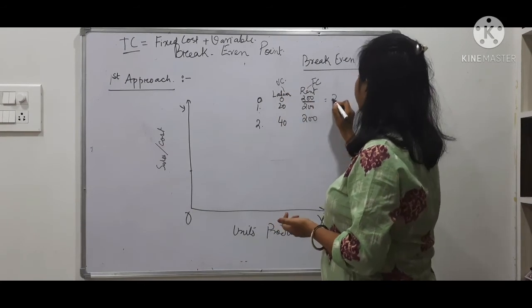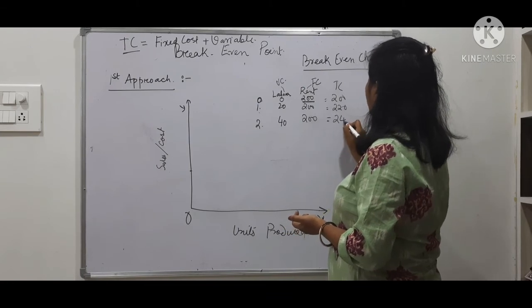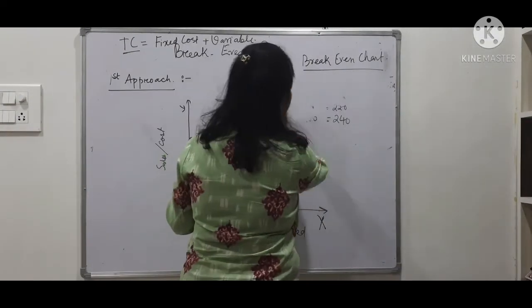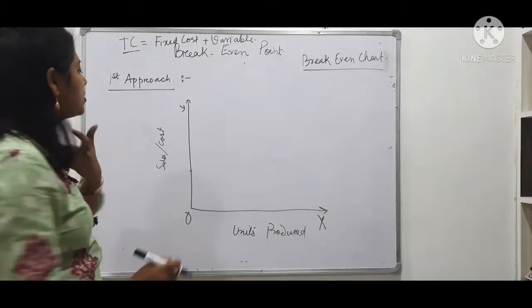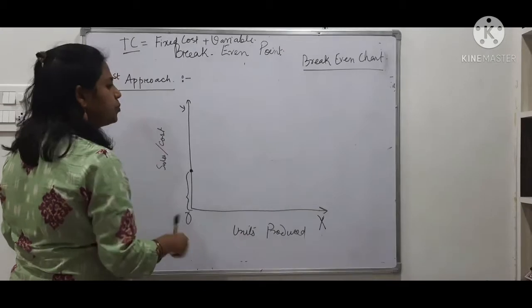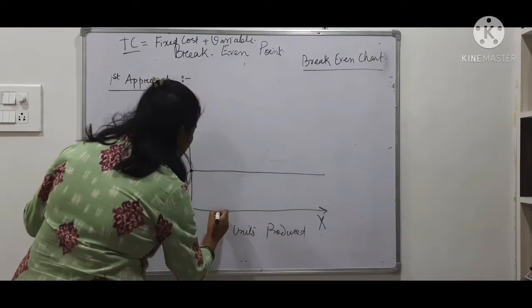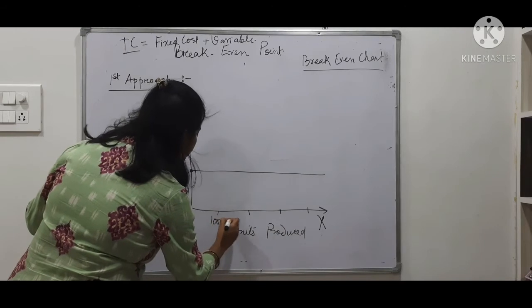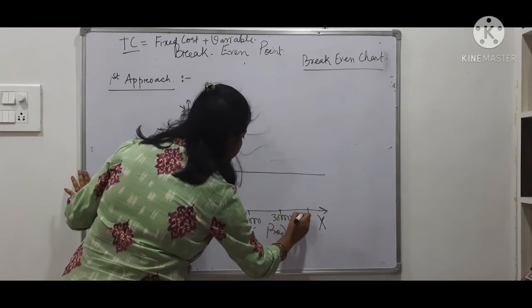Now if you total, you will never find total cost to be zero, because total cost will always have the fixed cost, and fixed cost can never be zero, even if you are not producing. So our fixed cost cannot start from zero. Suppose my fixed cost starts from here. This is the minimum fixed cost that we have to bear in our business. So it will always be a horizontal straight line, no matter how many units of output I produce. For example, I produce 10,000, 20,000, 30,000, 40,000.